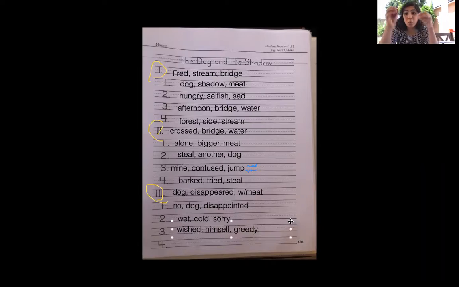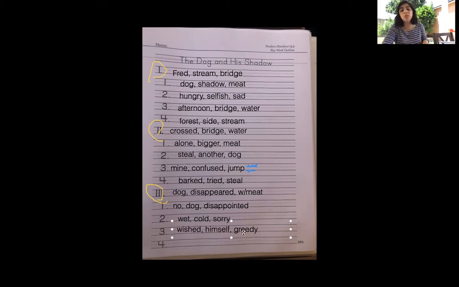Now, boys and girls, when we make up our story again, you don't have to use the words from your outline. Those words are just gonna help you remember what happened, right? They're just gonna help us remember so that we can make our own sentence. So you don't have to use the words.